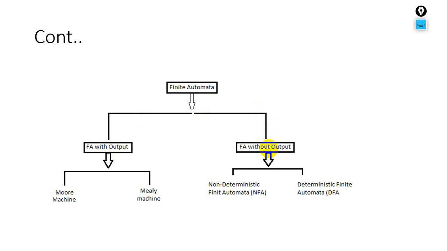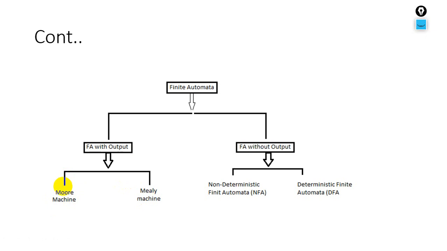It will be without output. It will have string input but no output. The other will have string input as well as output of a string. It is further divided into two types, Moore machine and Mealy machine. So inshallah we will discuss these two topics in the coming lecture.